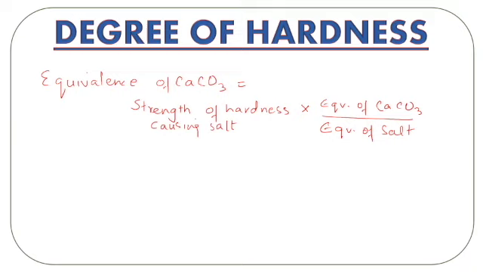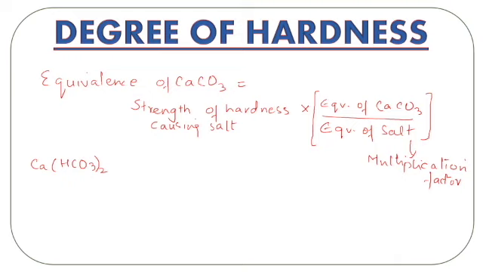Which salt? We are talking of the hardness producing salt. Now this part is often called the multiplication factor. So if you want to simplify it further, you can remember this part as the multiplication factor. Now how do we calculate the multiplication factor? Let's see. For example, let's say my water contains calcium bicarbonate as the hardness producing salt, and I know that the molecular mass of calcium bicarbonate is 162.